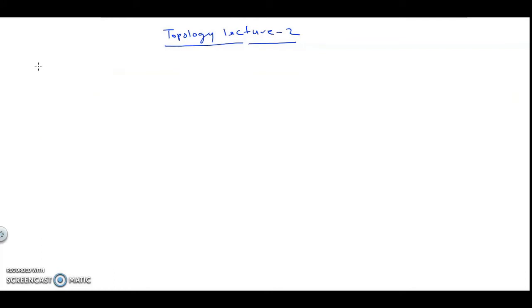So in the definition of open set, we have studied the definition of open balls, and now we will use that definition to define open set in any topological space or in a metric space.